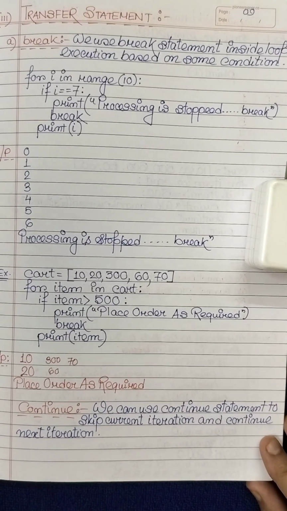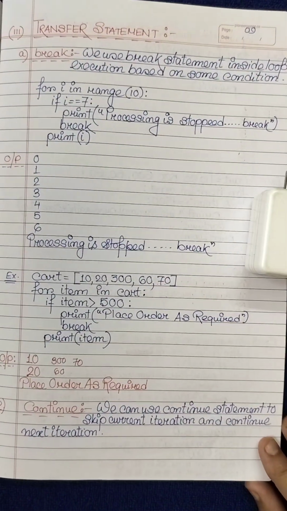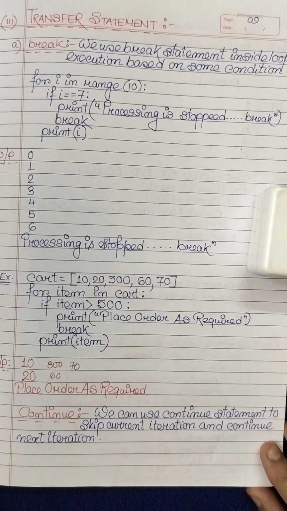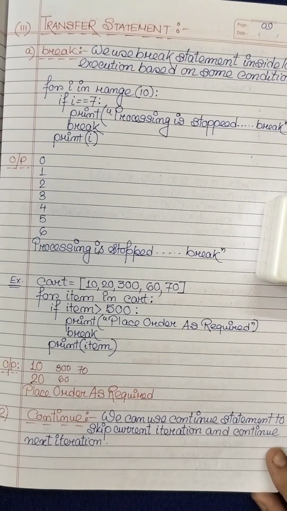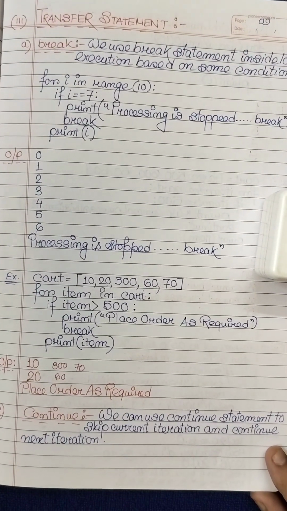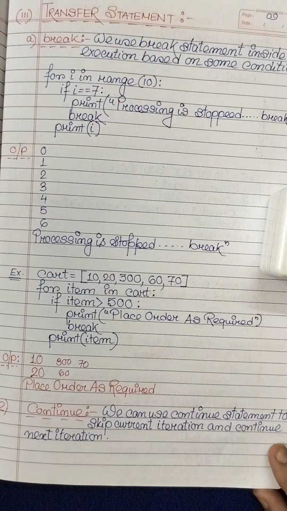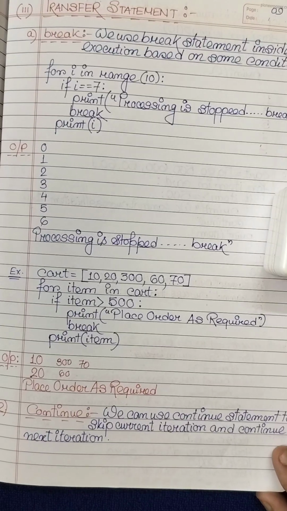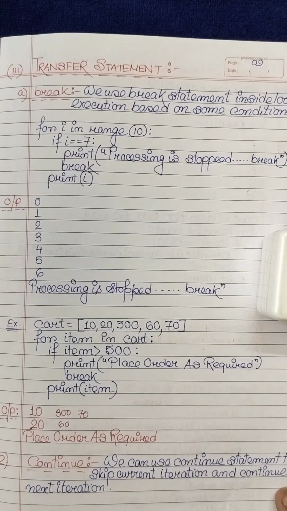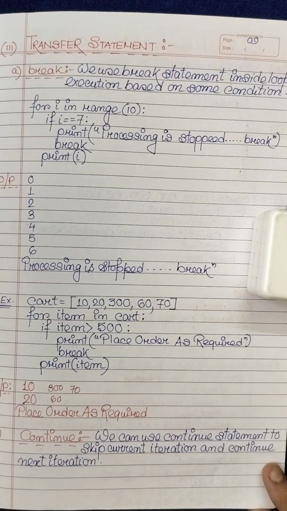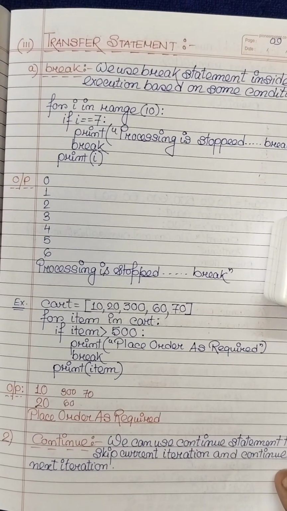If you go through my playlist, or if you click on the I button, you will get the Python list, and in the Python list you will get the control flow topics such as conditional statements along with iterative statements, their types, with examples. So let's start this topic on control flow, which is the last statement, that is the transfer statement.